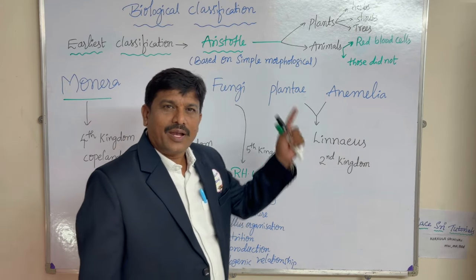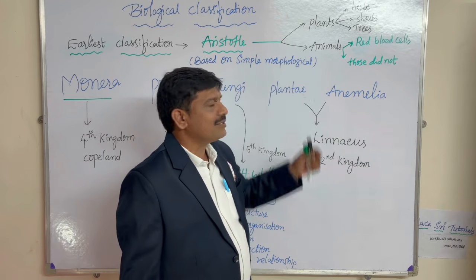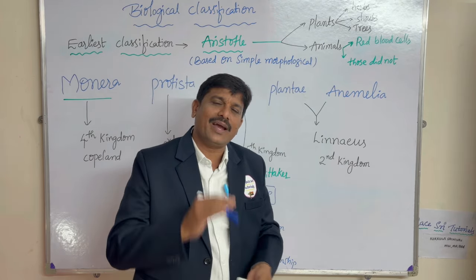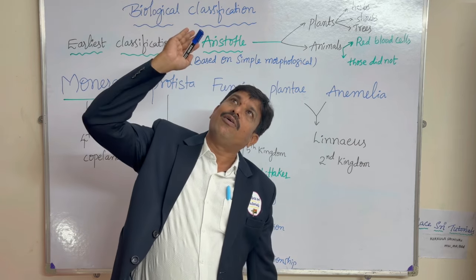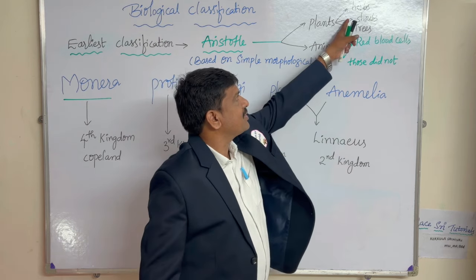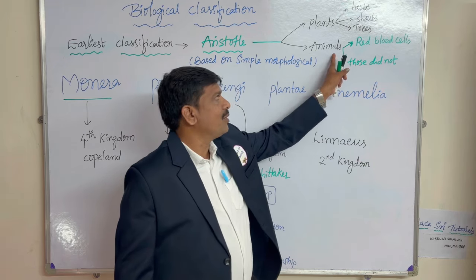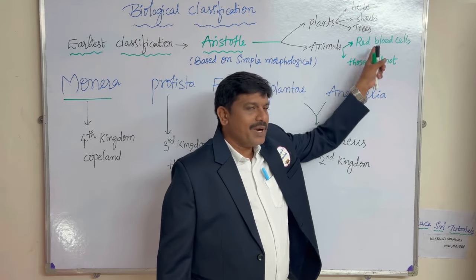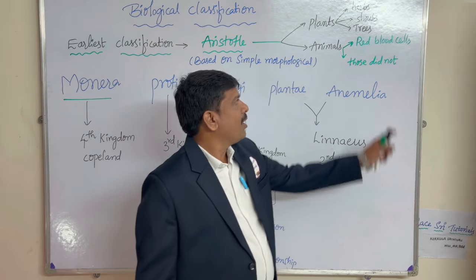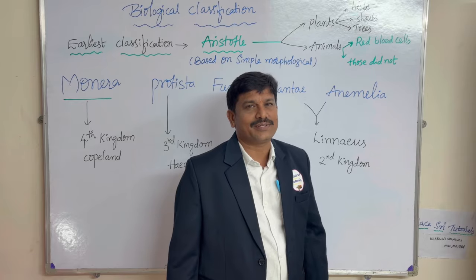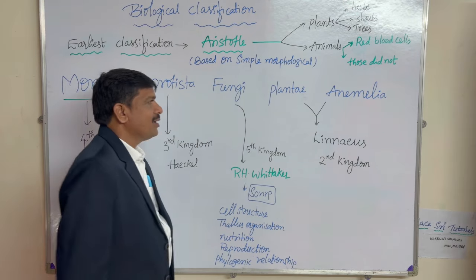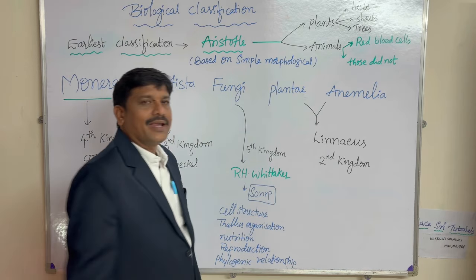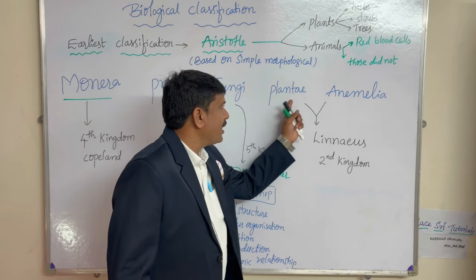It was mainly based on simple morphological characters, and he took two groups: plants and animals. Plants include herbs, shrubs and tall trees. Animals are also divided: those with red blood cells are one group, also called vertebrates, and those without are the other group, invertebrates. The next one is the second kingdom system, explained by the scientist Linnaeus, which has Plantae and Animalia.